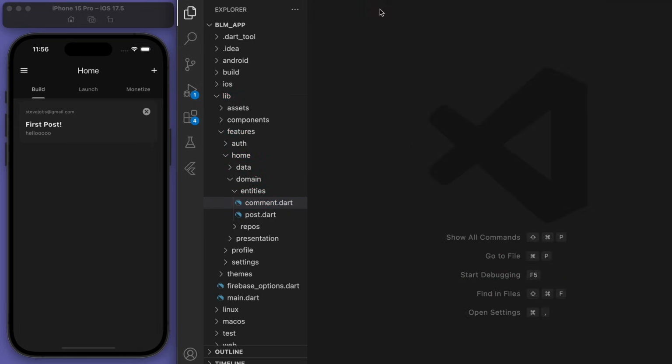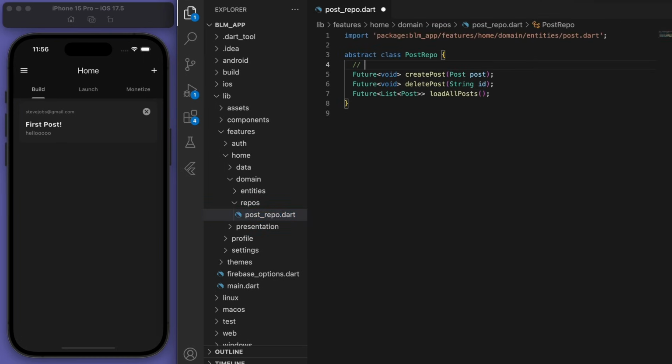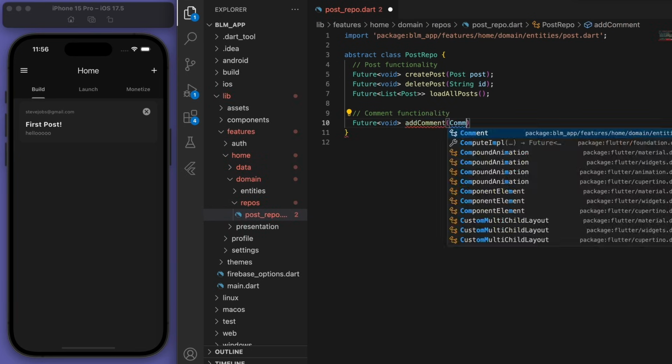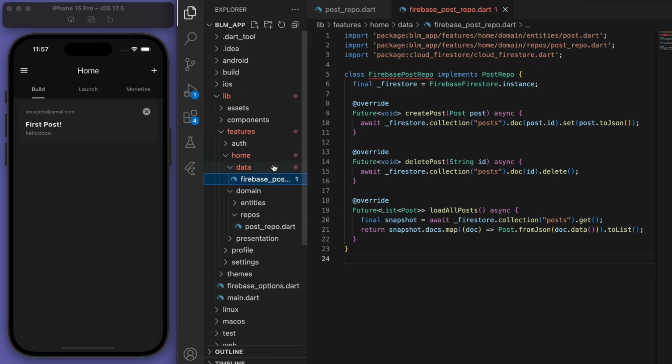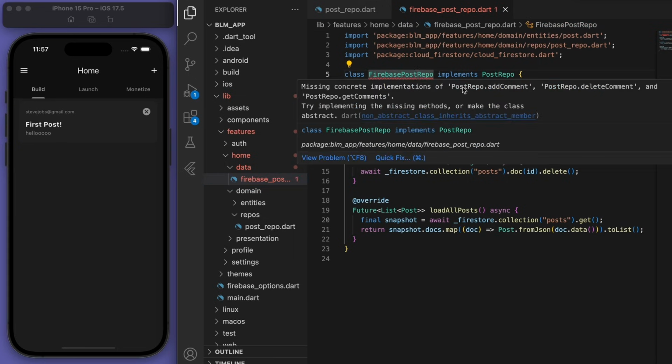Sweet, now in our repositories, let's add in the comment functionality. So what we have here is the post functionality, and we're going to have the comment functionality now. So we want to add comment, delete comment, and get comments. Sweet, which means you can automatically see our Firebase repository has red squiggles because we got to implement those new methods.